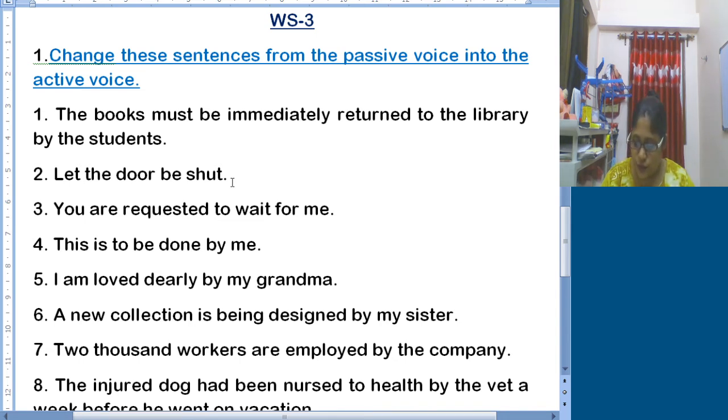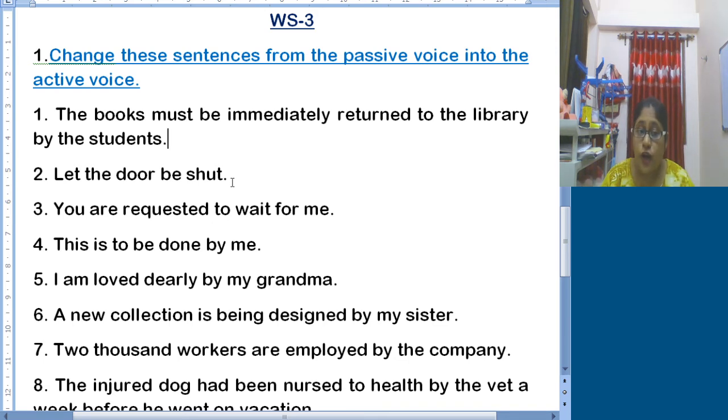Number 7, 2000 workers are employed by the company. So the company employs 2000 workers. Number 8, the injured dog had been nursed to health by the vet a week before he went on vacation.